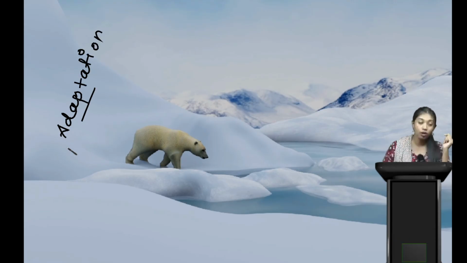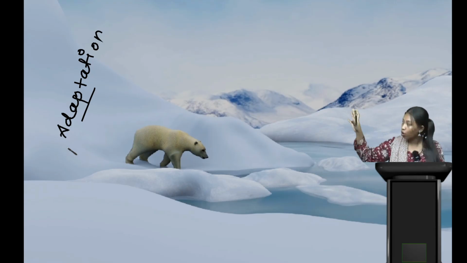Now, a question may arise: ma'am, why adaptation here? Because this whole place is covered with snow or ice, so it is full of white in color, not like greenery, not bluish, not yellow or brown like the desert, but full of white.